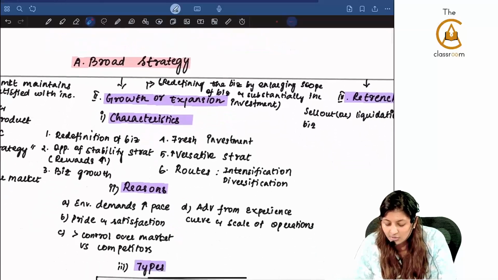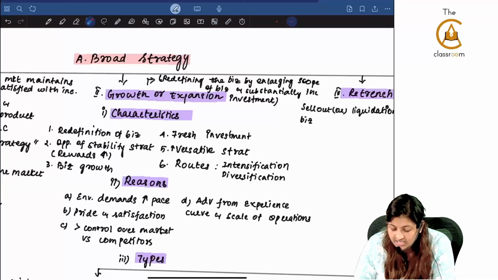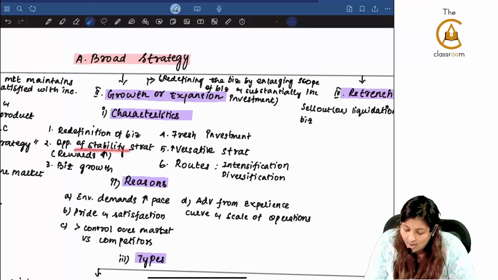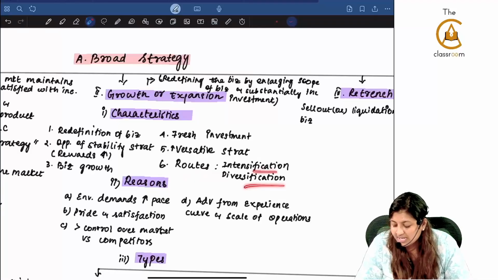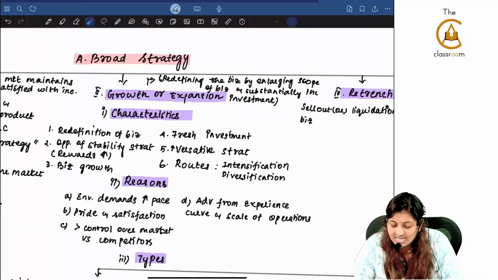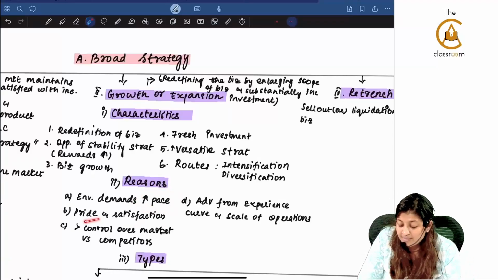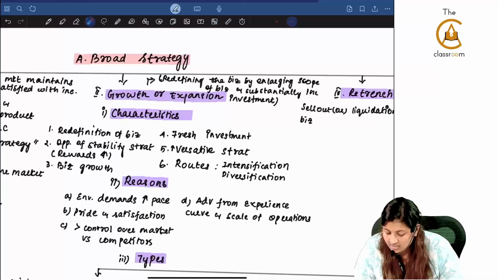The next is growth or expansion strategy, the opposite of that. There we saw it is not a redefinition of business, here it is a redefinition of business. There we saw no fresh investments, here there are fresh investments. Opportunities where rewards are very high, a highly versatile strategy. There are two routes you can go for, intensification and diversification. What are the reasons for this strategy? When the environment demands an increase in pace, there is pride and satisfaction. There is pride for top level management if they are working in growth or expansion strategy, and more control over the market versus the competitors.